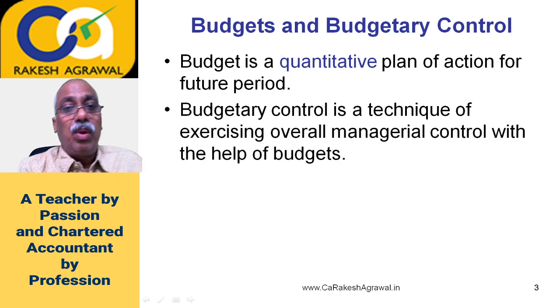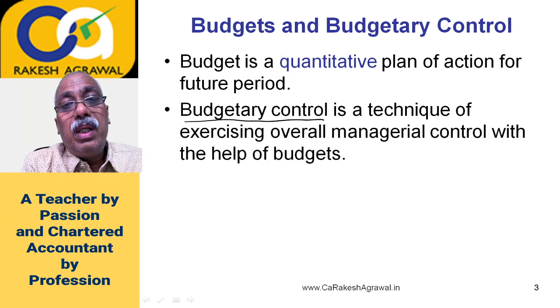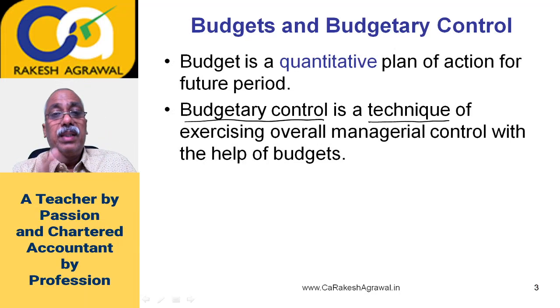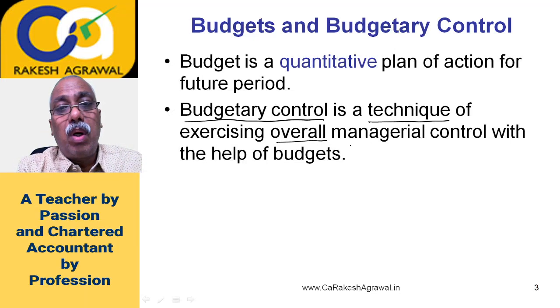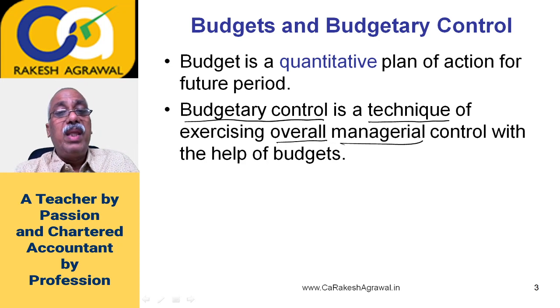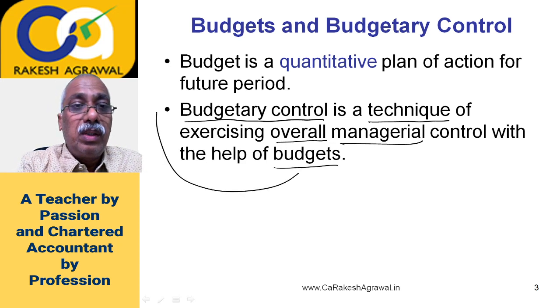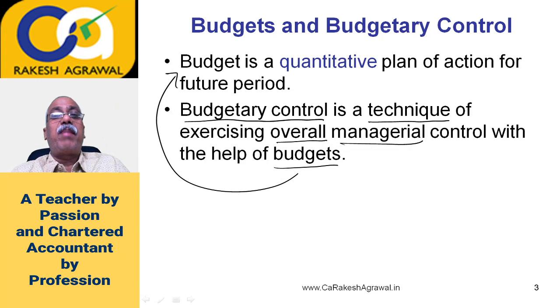Now budgetary control. Budgetary control is a technique. It's a technique of exercising overall managerial control with the help of budget. So this budget, which was a quantitative plan of action, is used as a tool to exercise overall managerial control of the organization. Then this technique of exercising overall control is called budgetary control. Now you will say, how can budget be used for controlling purpose? My dear friends, it's very simple.